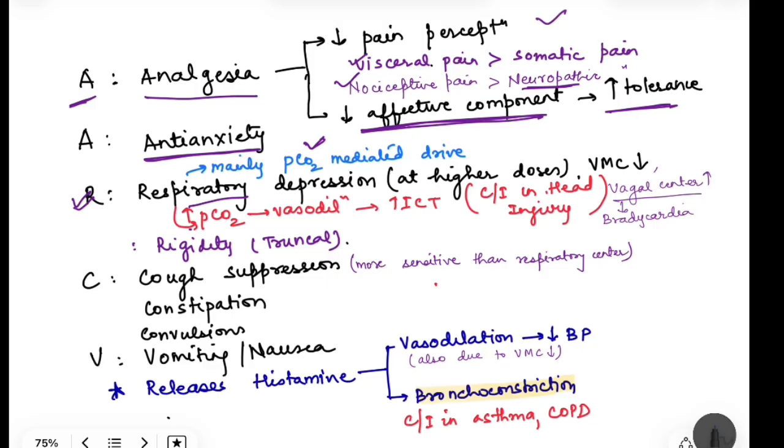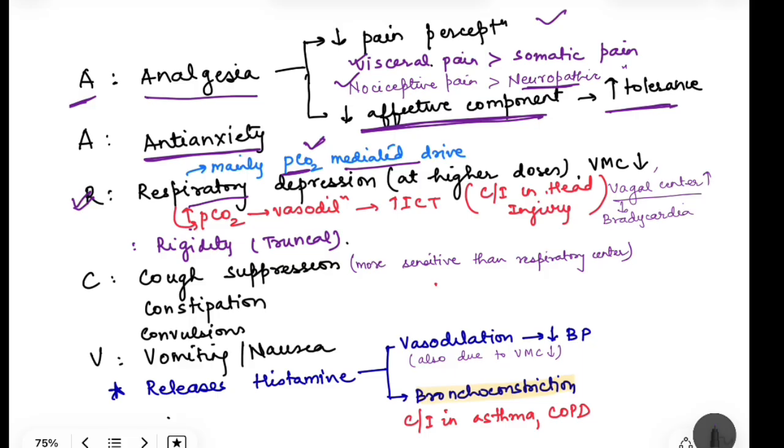When oxygen is less and carbon dioxide is more, both stimulate the respiratory center, and this maintains the respiratory drive depending on the requirements of the body. Now, opioids depress mainly the carbon dioxide mediated drive. So hypoxia will maintain some drive for respiration, and we will see how it is important in morphine poisoning.